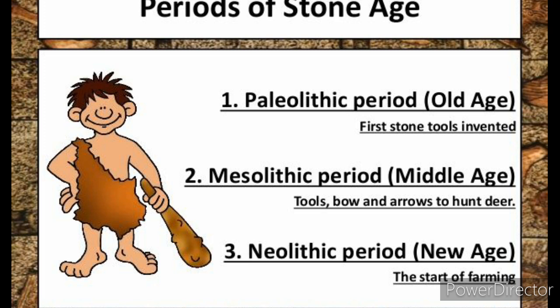Paleolithic Age or Old Stone Age. Second one, Mesolithic Age or Middle Stone Age. Neolithic Age or New Stone Age. This is the period of the Stone Age.